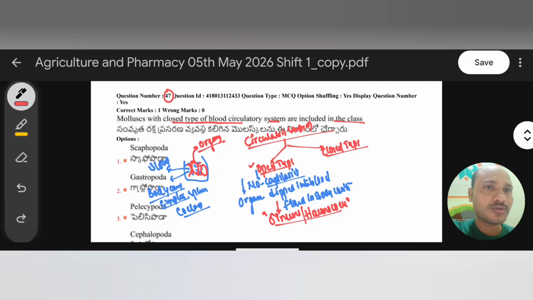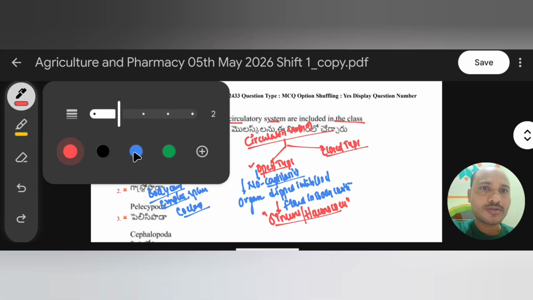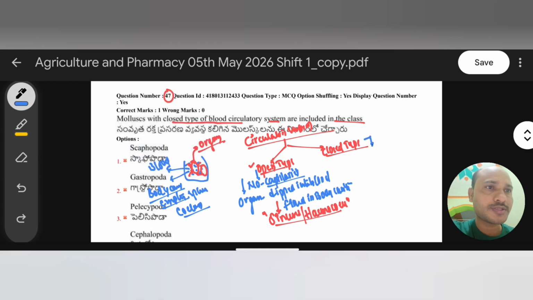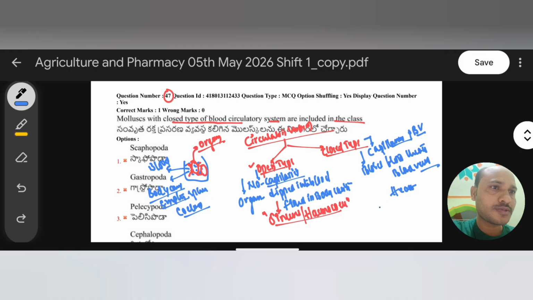Now coming to the closed type of circulatory system. In the closed type we have capillaries, and also various blood vessels. Blood flows through the blood vessels, and only through blood vessels does the organ receive blood. For example, the heart receives blood through the blood vessels, like the inferior vena cava and superior vena cava.